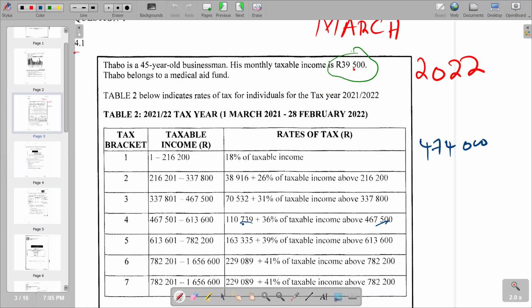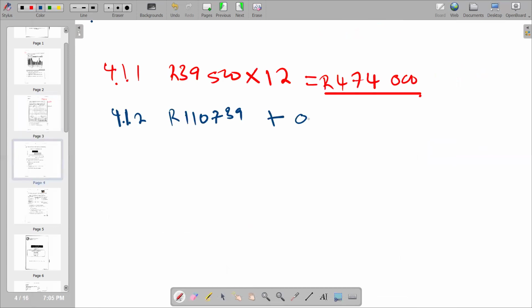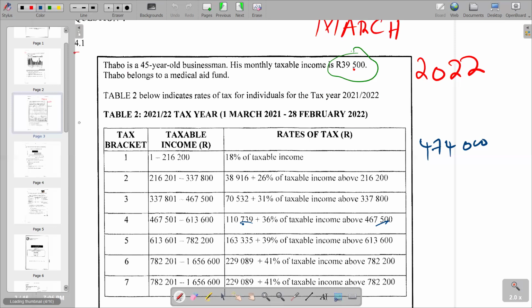36% of taxable income. So we are saying 36% is 0.36 as a decimal. So we are saying 0.36 times the taxable income above 467,500.